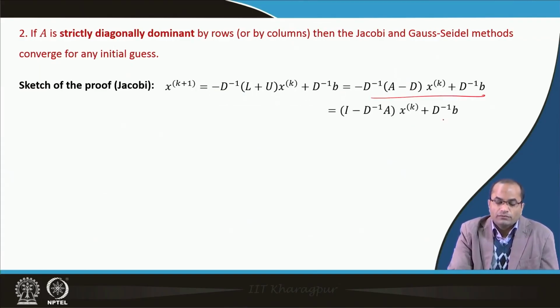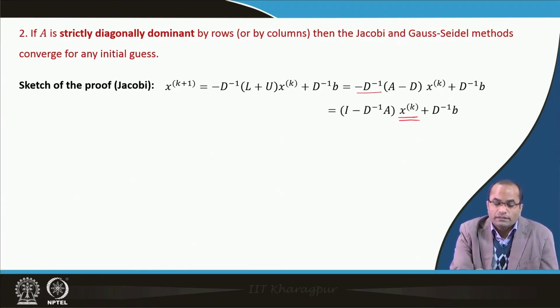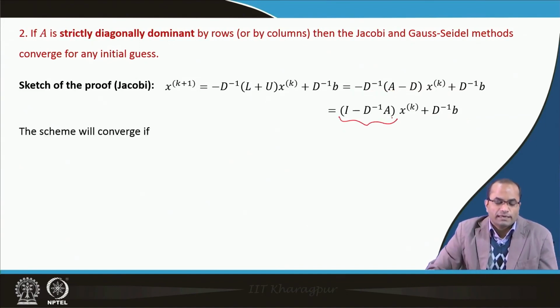Having this, we can take D minus D, and here also we have D. So that becomes I minus D inverse A, this product there, times x^(k), plus D inverse b. So we have this iteration matrix here.